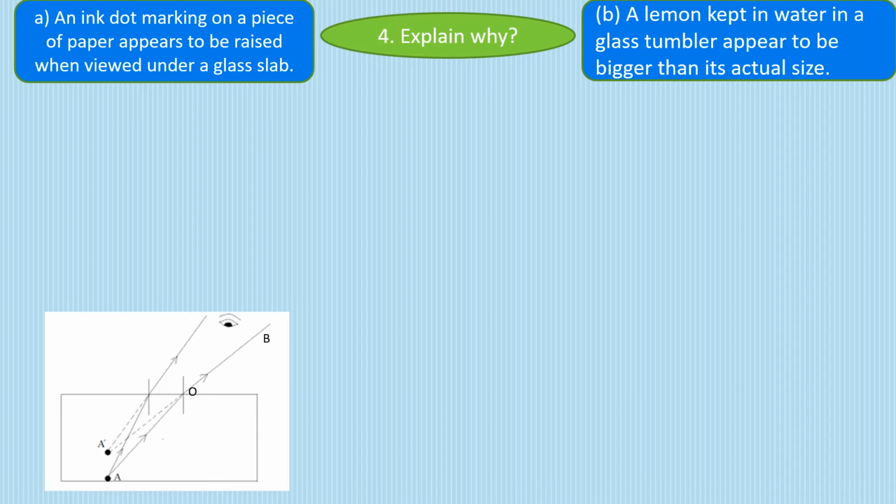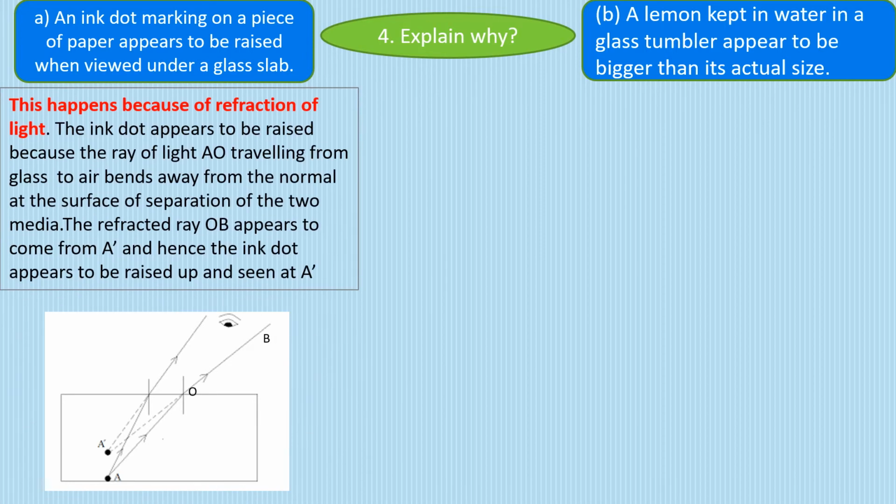This is just the same question as we have done in the applications of refraction, that why does a pencil appear to bend when viewed under any different surface, or in a glass tumbler or water tumbler? So what is the explanation that we're going to write? This happens because of refraction of light. So first you have to mention what is the phenomenon on which this is based.